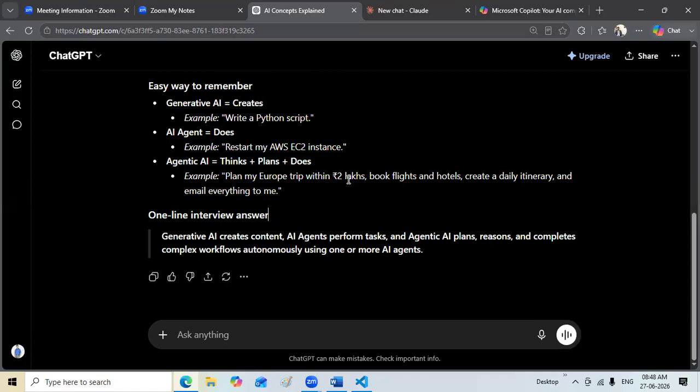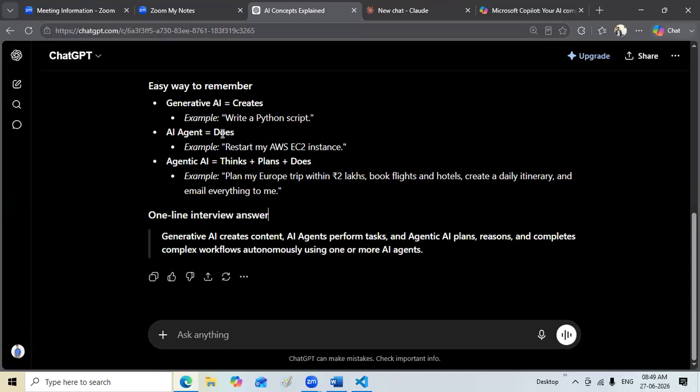Up and down flight tickets, suitable dates, booking a flight, booking a hotel, a particular action within a particular budget based on your timings and convenient time. You have to provide all the required inputs. Then this is the concept of generative AI, agent and agentic AI. In the case of agentic AI, you need memory, you need to think, you need to plan, and you need to take action.